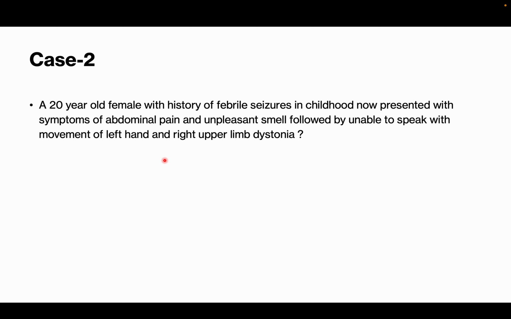Generally, most of them you can localize. Visual auras are localized to the occipital lobe. Auditory auras are mostly localized to the temporal and parietal lobe. So like that, you can localize what kind of aura is there, so that you can localize to a particular point. And also automatism. What is automatism?